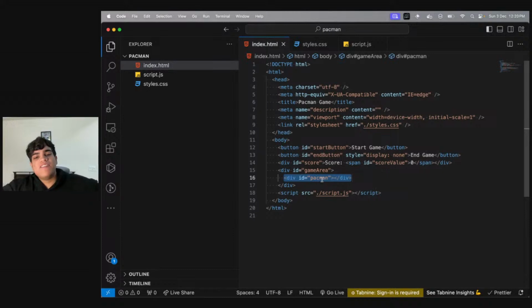Inside the game area, we have a little element that we call Pac-Man. Yes. So two buttons: start game, end game, score, and game area. Right. Thank you so much, Tanisha.